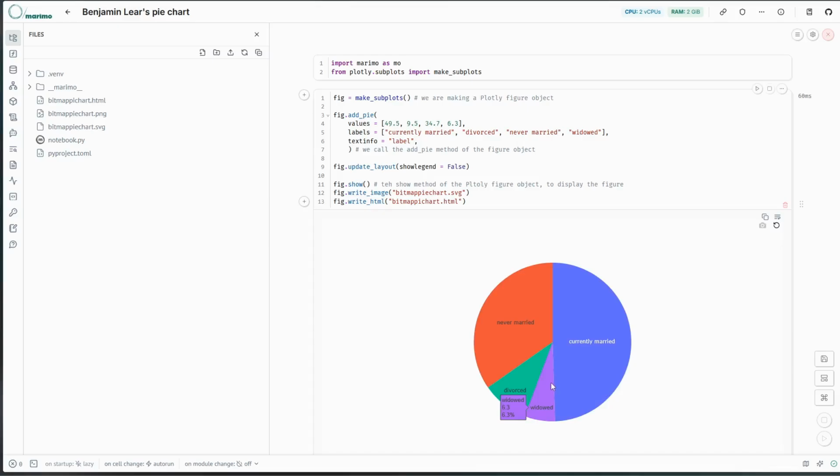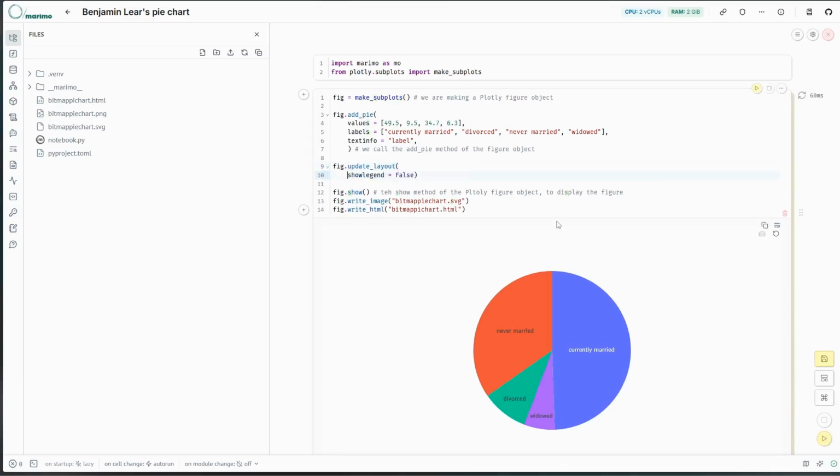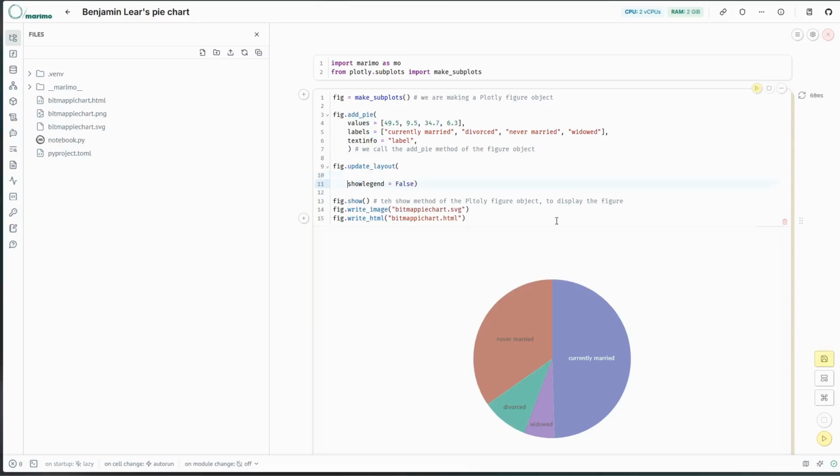We have to think about where this is going to be held. We have this figure object that we created, and we had information about the pie chart and information about the layout. It turns out the title's held in this layout. So let's go ahead and make some room for it. I really kind of like putting them on different lines. And so what I'll say is title equals, we're going to use text, so that's going to be a string. So I'll say how about most PA residents have been married. All right.